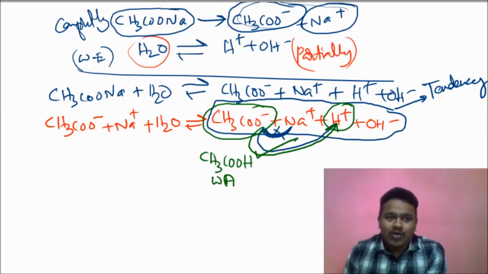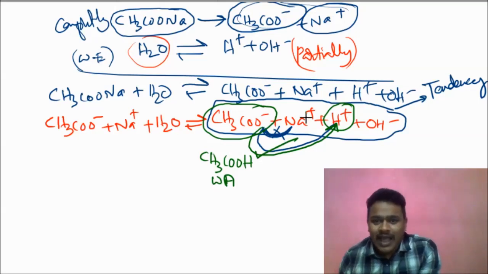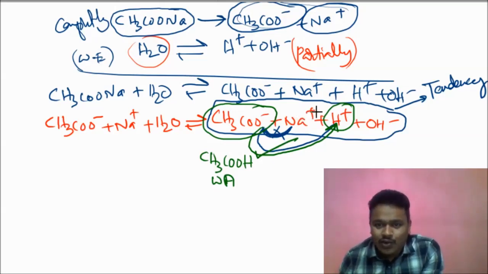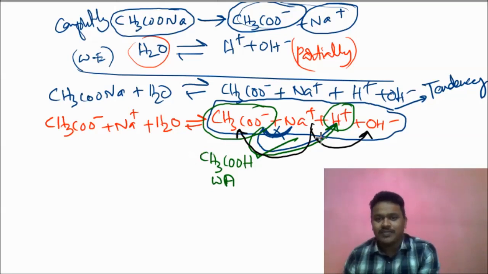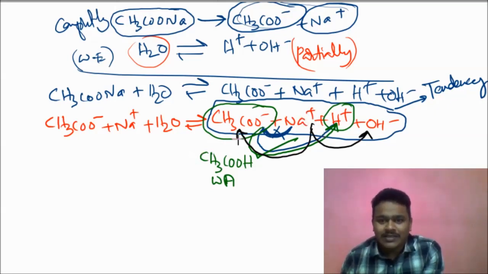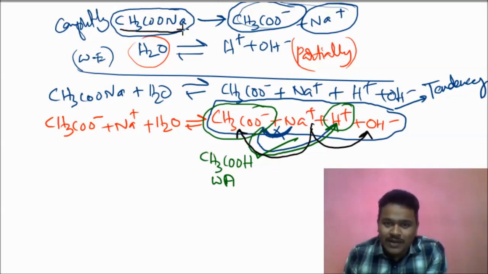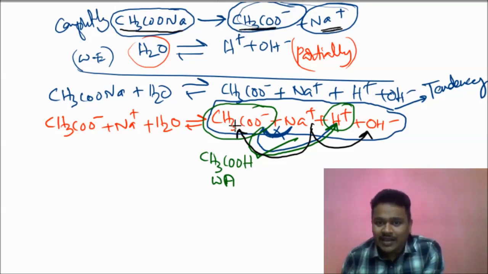Go for the other tendency: Na plus. Na plus won't react with H plus. That is common sense. Na plus can react with OH minus, and Na plus can react with CH3COO minus. First option: Na plus and CH3COO minus. What are you expecting again? CH3COONa only. That is nothing but the salt, nothing but these two ions again. So this tendency is not possible.